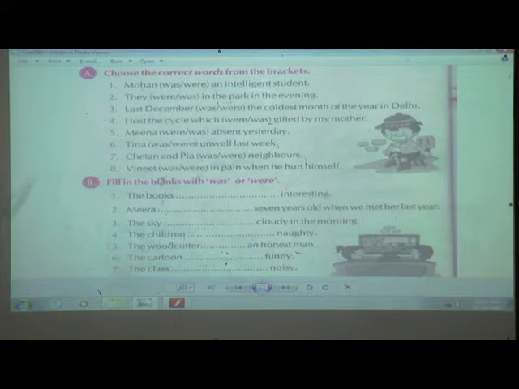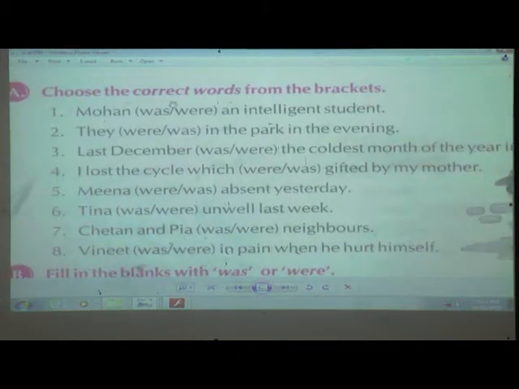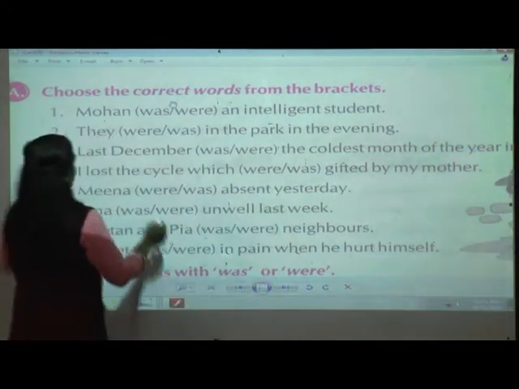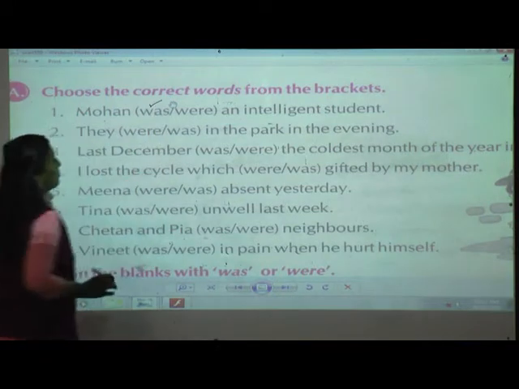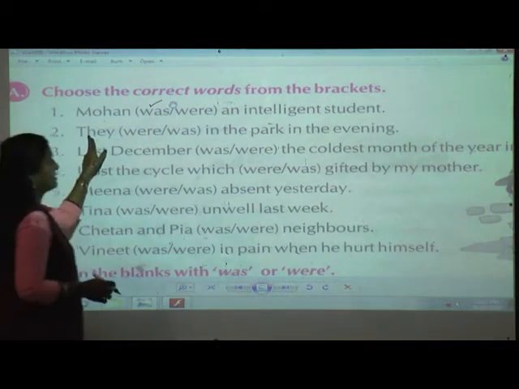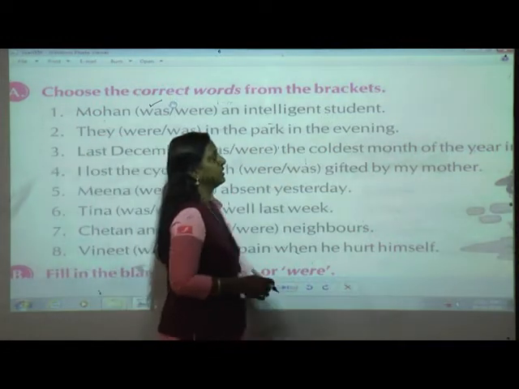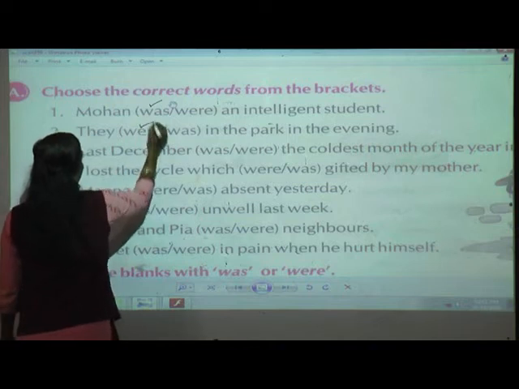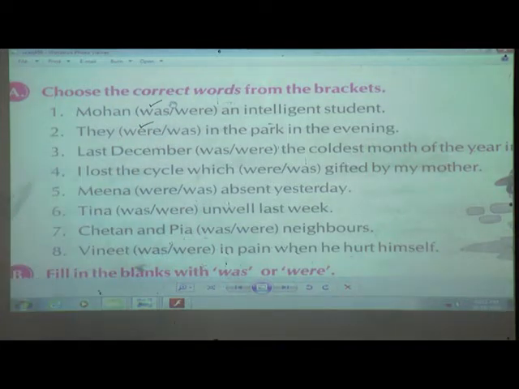Now, Mohan was / were an intelligent student. Wait, I'll make it big. They have told us to choose, so I'll just make a tick for that. So Mohan was / were an intelligent student. It is telling about a single person, Mohan, so I'll tick was. They was / were in the park in the evening. They tells us that there are many people, so they were. Be fast.